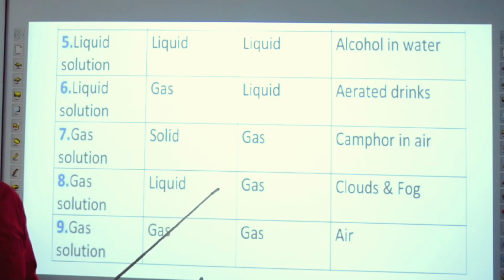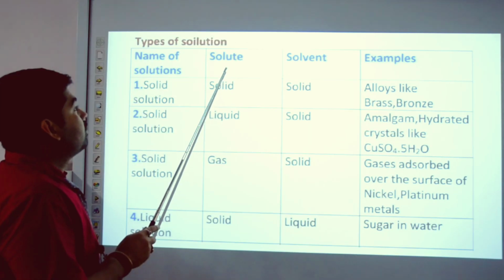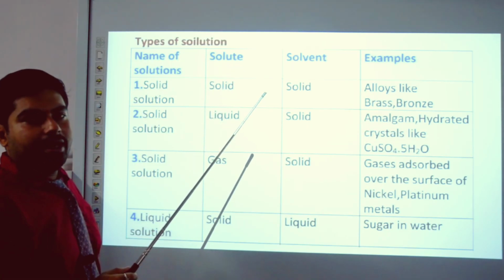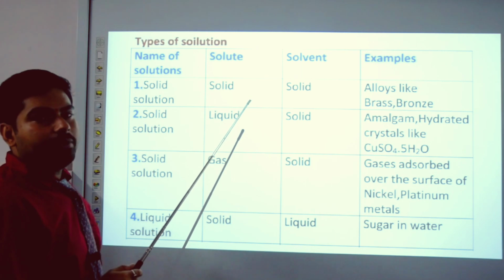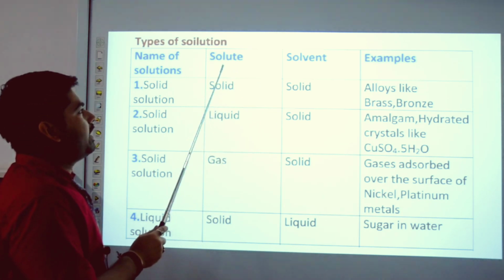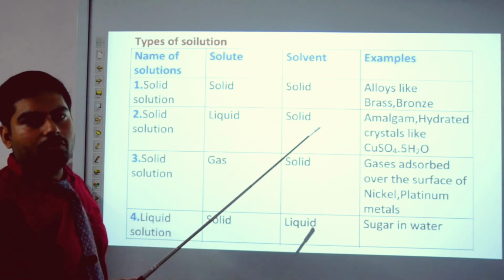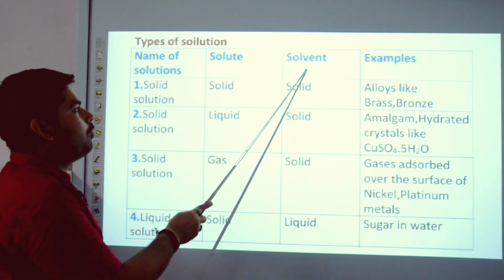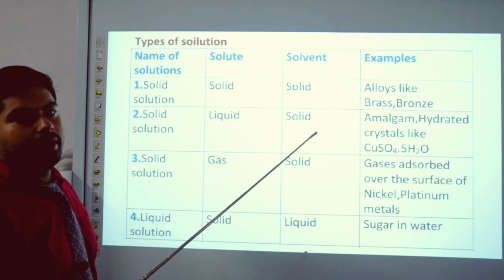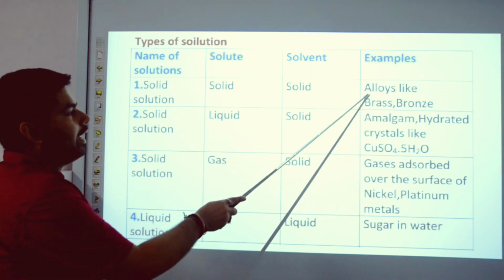So what is the meaning of solute and solvent? Solute means the particles which are present in lesser quantity. जो कम क्वांटिटी में होगा उसको हम क्या कहेंगे? solute कहेंगे. And solvent is that which is present in higher quantity. जो ज़्यादा क्वांटिटी में होगा वो क्या कहलाएगा? solvent कहलाएगा.